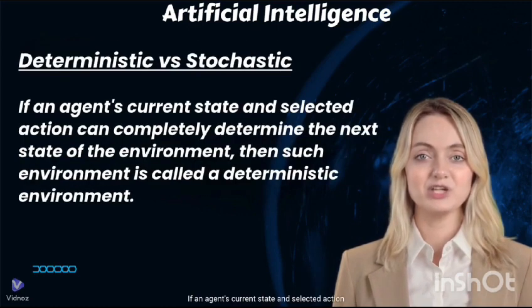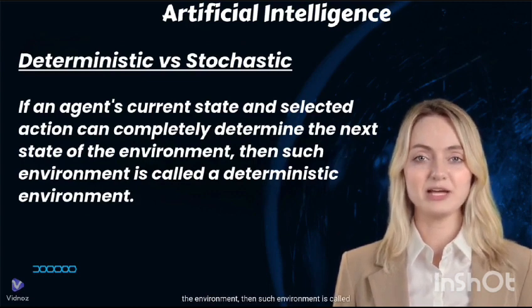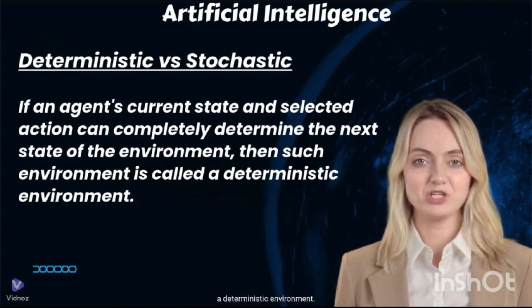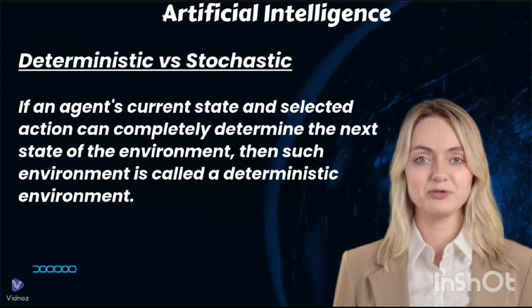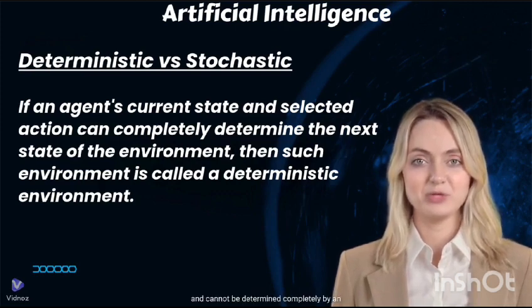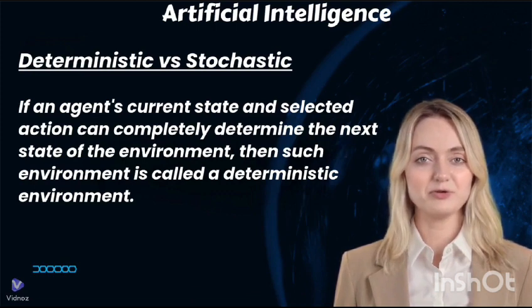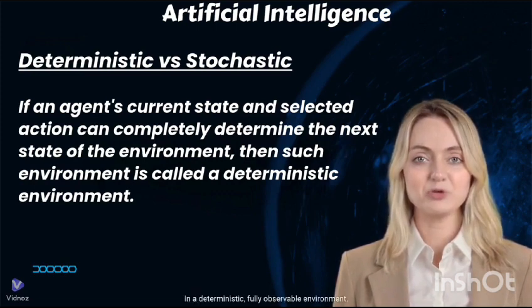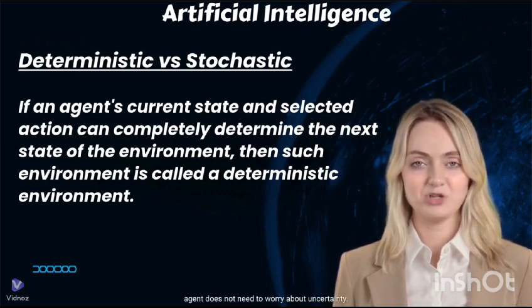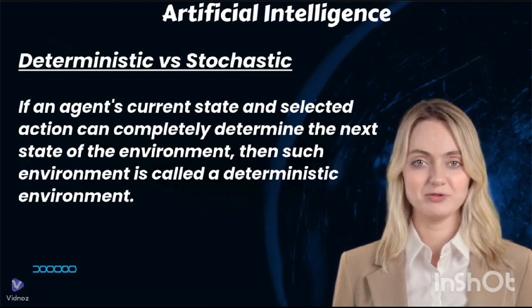If an agent's current state and selected action can completely determine the next state of the environment, then such an environment is called a deterministic environment. A stochastic environment is random in nature and cannot be determined completely by an agent. In a deterministic, fully observable environment, the agent does not need to worry about uncertainty.